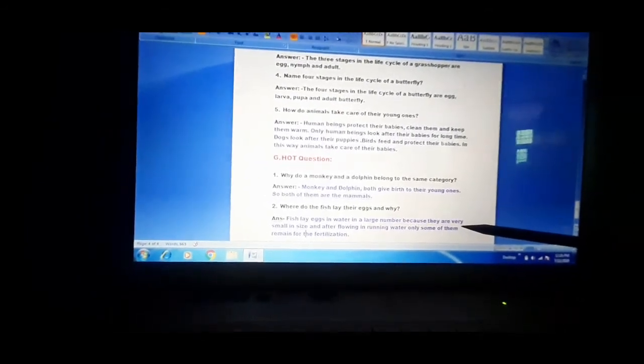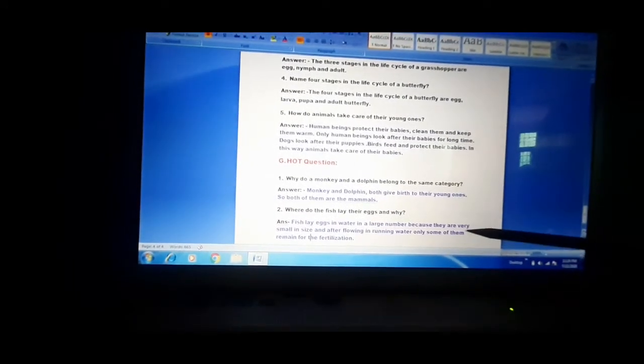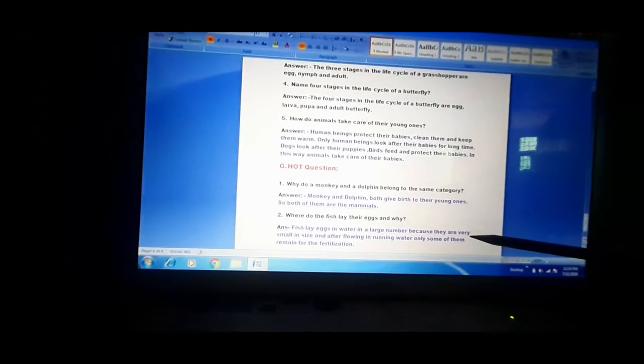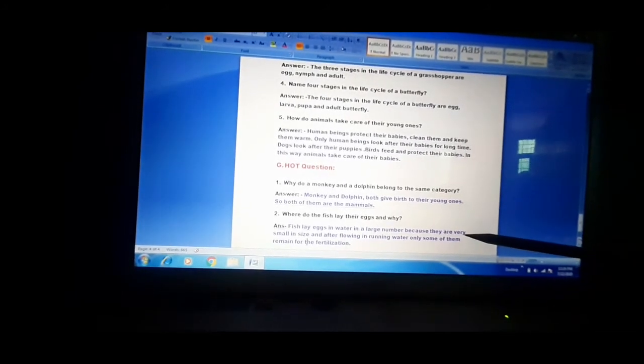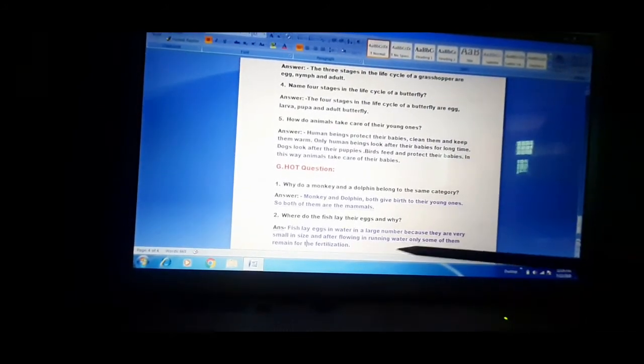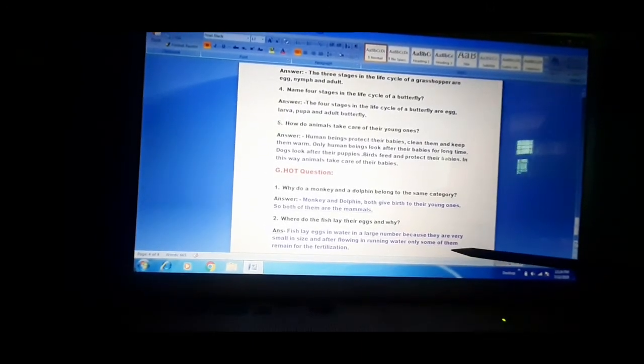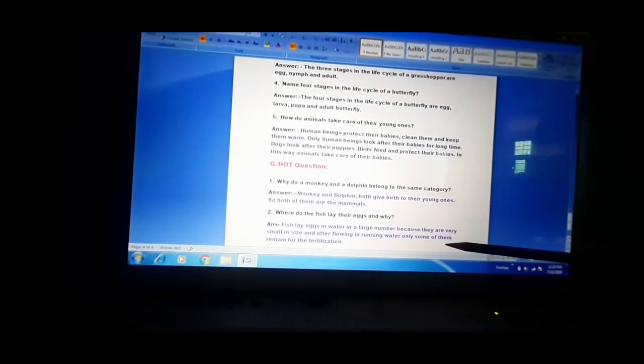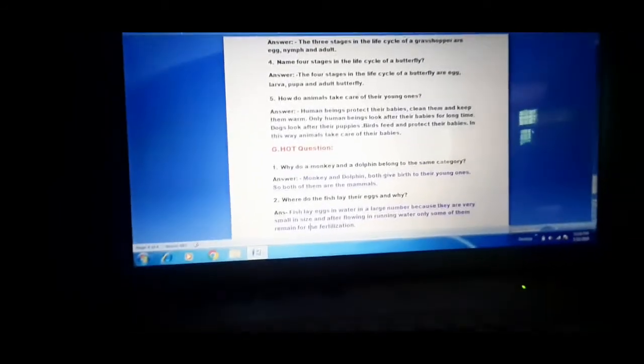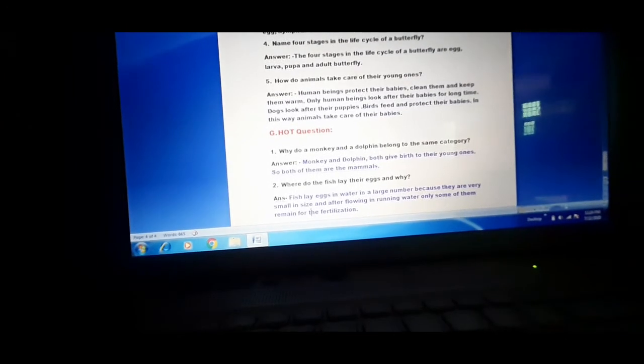There are so many eggs of fish because they are very small in size. After flowing in running water, only some of them remain for fertilization. Only a few of them can be fertilized. Okay, student, so this is your HOT question answer.